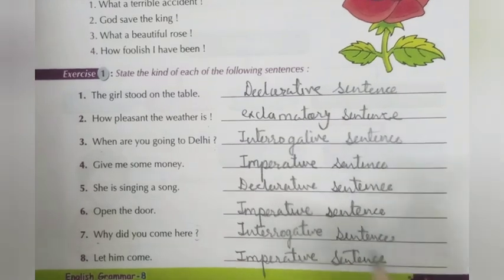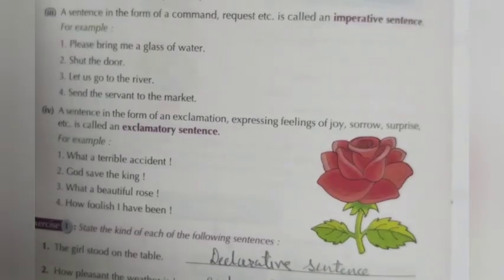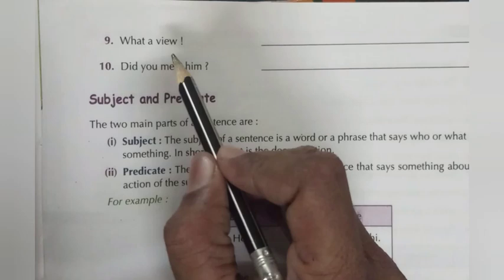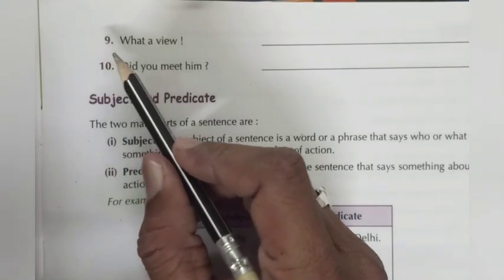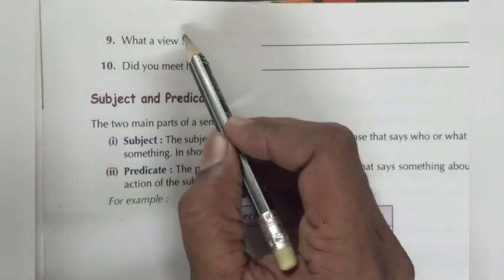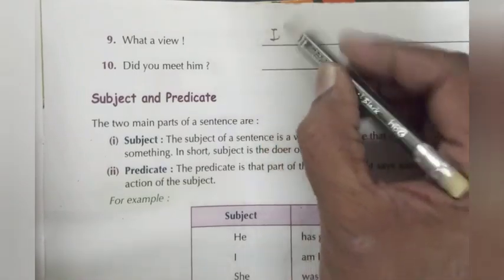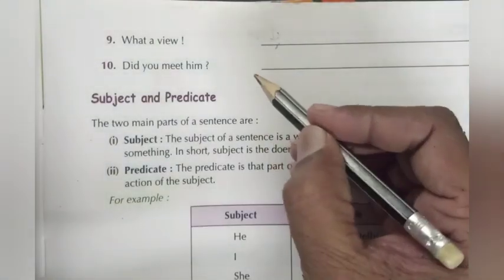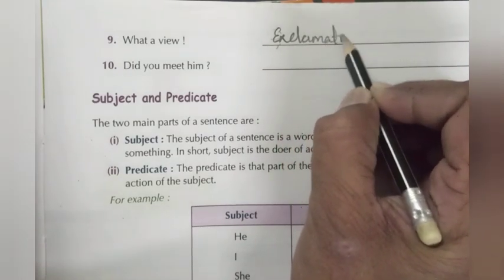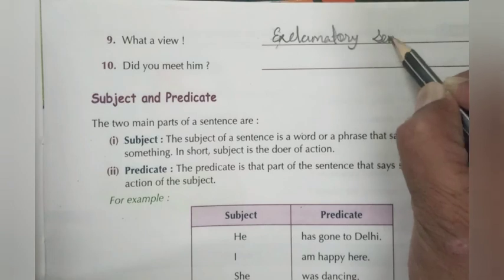Okay, my dear. Now ninth. What a view. This sentence begins with the WH word what, but it ends in an exclamation mark, so it is called an exclamatory sentence.